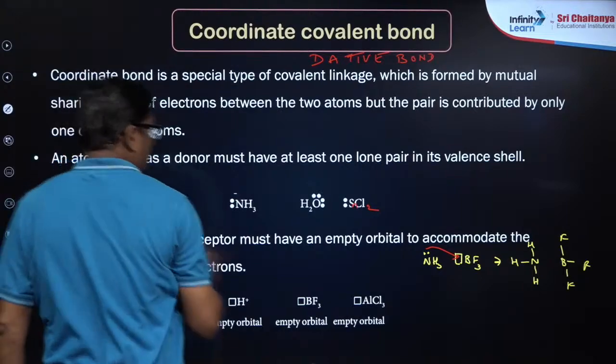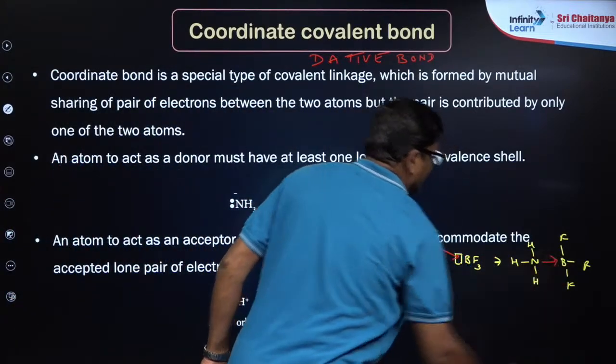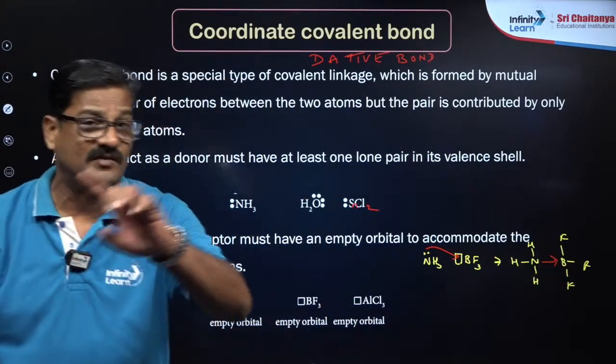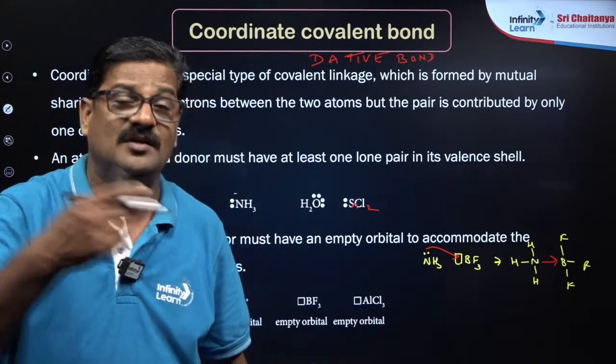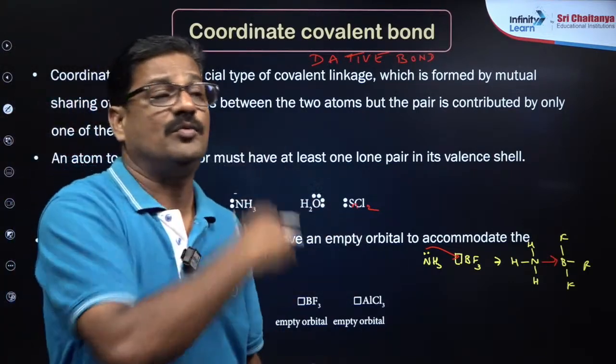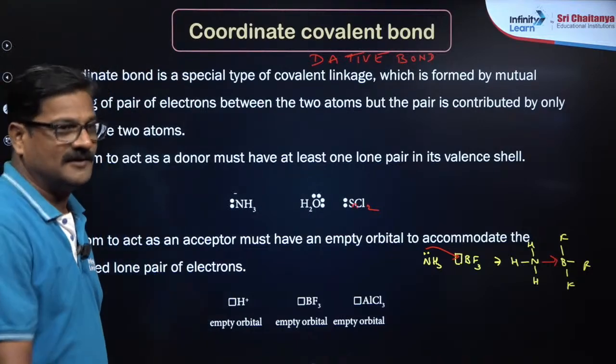This is what you call a dative bond. The dative bond is shown by an arrow in the direction from donor to acceptor. Clear? That's good.